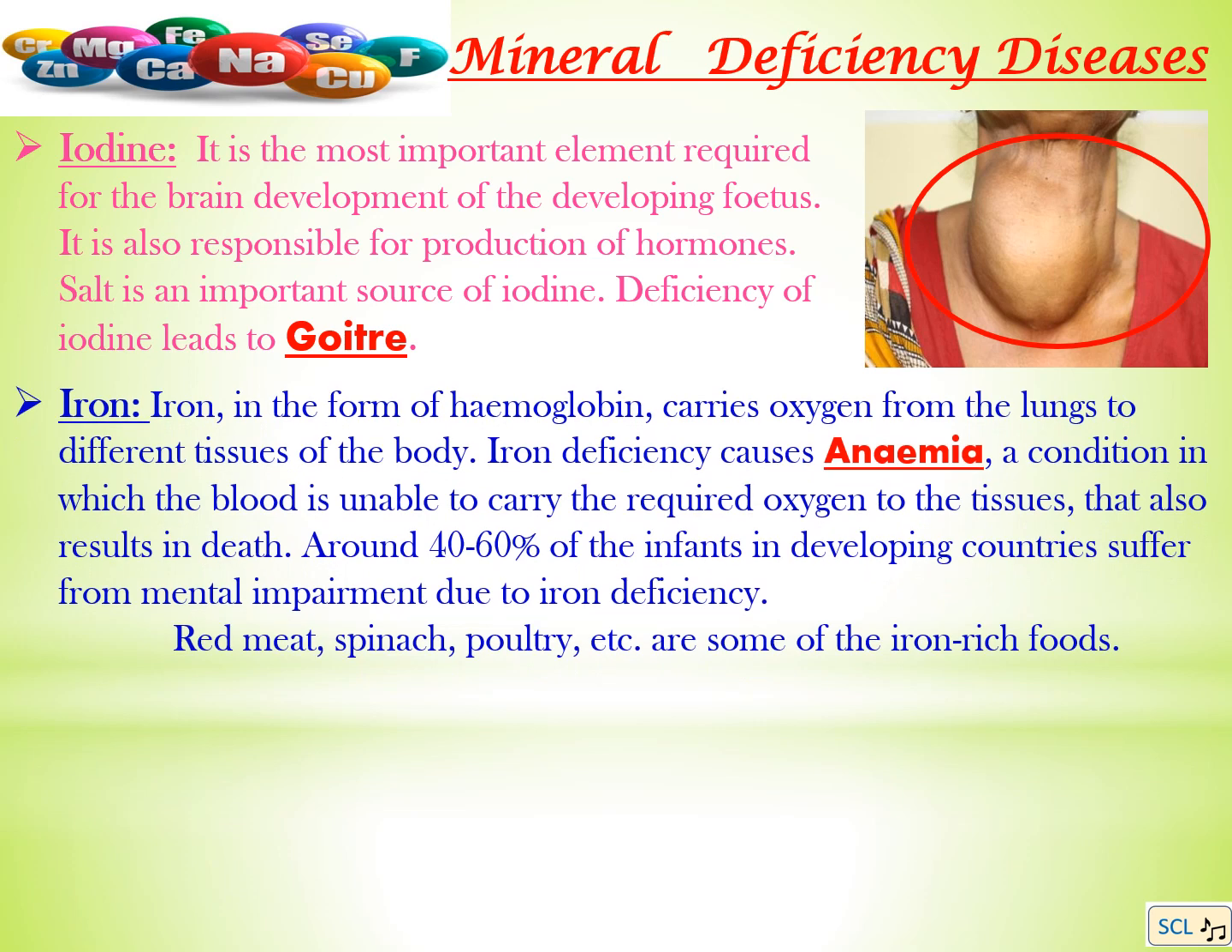Iron. Iron in the form of hemoglobin carries oxygen from the lungs to different tissues of the body. Iron deficiency causes anemia. In anemia, the blood is unable to carry the required oxygen to the tissues, which can also result in death. Around 40 to 60% of the infants in developing countries suffer from mental impairment due to iron deficiency. Iron-rich foods are red meat, spinach, poultry, etc.